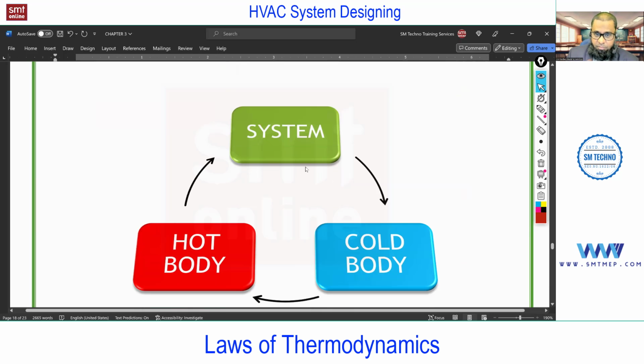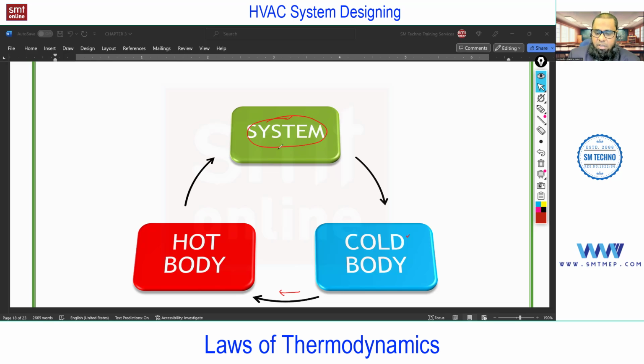You need a system. You see, the other image will help. This system is required. Here is a cold body and a hot body, and you see the direction of heat from cold to hot. If you want to transfer the heat from a low temperature body or a cold body to a hot body, without the system it is not possible. Or in other words, without the system, it is possible to transfer the heat only from a hot body to a cold body. It means by nature, the heat always flows from higher temperature level to the lower temperature level.